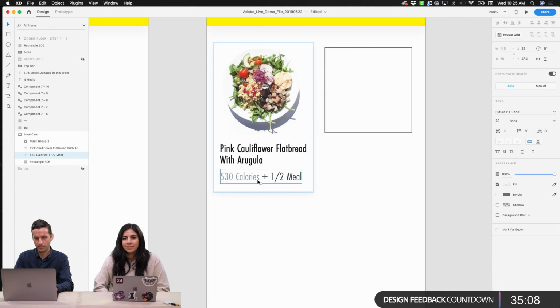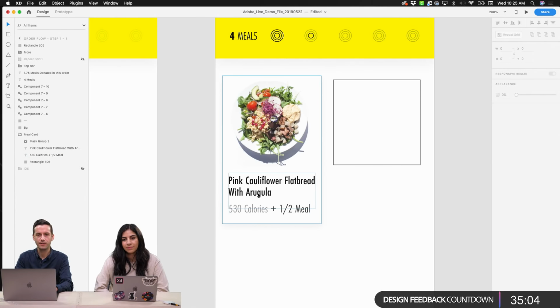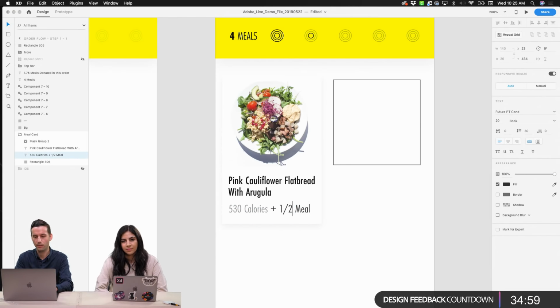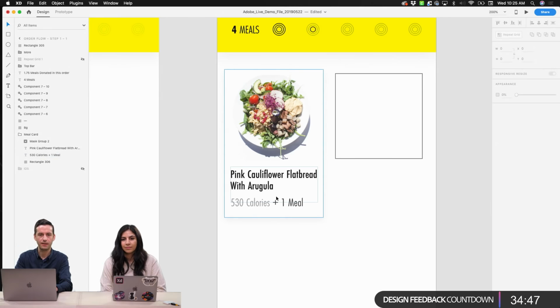All right, so we now have our card set up here, and we have our title, and then we have our calories plus our meal. So maybe we'll say this is actually going to donate one meal when you purchase it. Now, again, we have this sort of hierarchy issue that we talked about a little bit with our detailed view. But because we're using gray as our typeface here, and we've set it off from our text above by a couple grid lines, I think we're going to be okay.